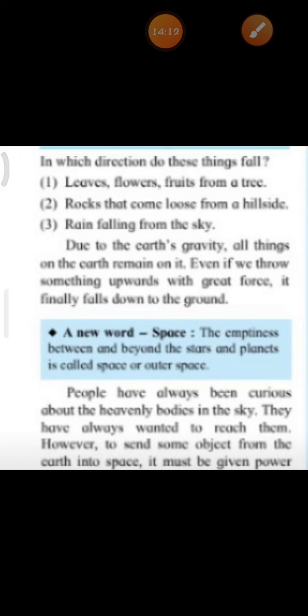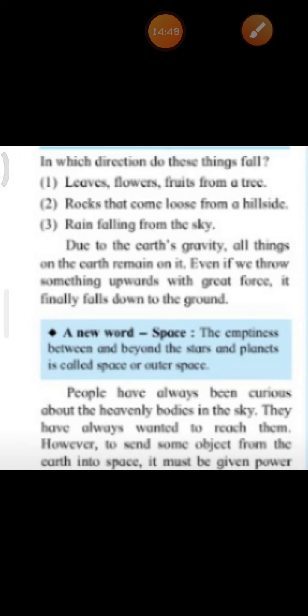Next, children, tell me, in which direction do these things fall? Leaves, flowers, fruits from a tree. Where do they fall? They fall directly towards the ground, right, children? Rocks that come loose from a hillside, even they can initially change their directions, but afterwards they fall onto the ground itself.